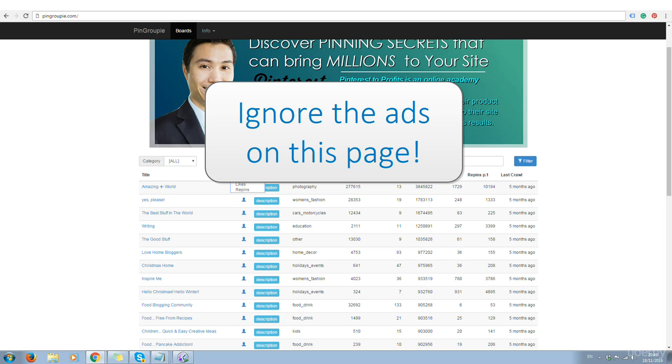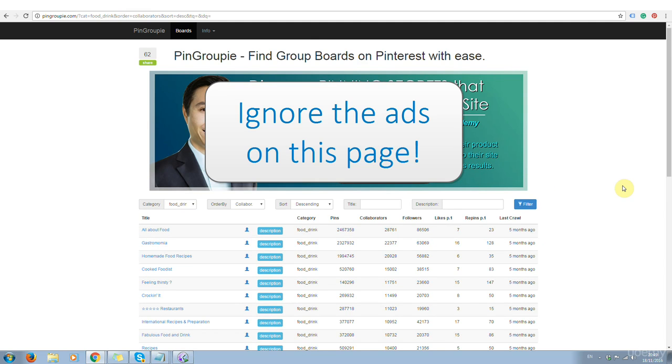Now, you can sort by followers, pins, collaborators, likes, or repins. But what I suggest you do first of all is find your category, and then sort by collaborators. Now, collaborators are people who are allowed to pin on this board. So you don't want boards with only a few collaborators because they are not going to allow you to pin on their boards. You want boards that accept collaborators. So they're accepting a lot of collaborators, and that's going to give you a much higher chance of being accepted to post a pin onto this group board.